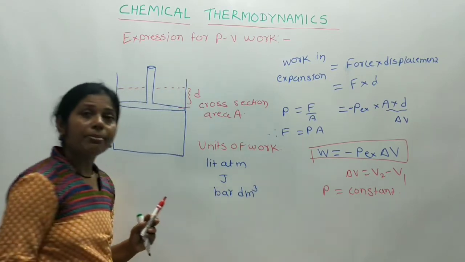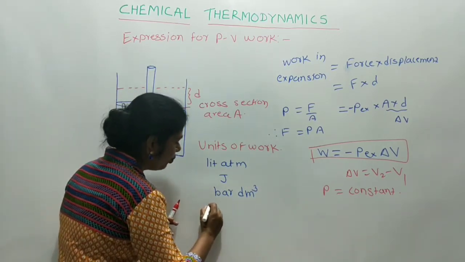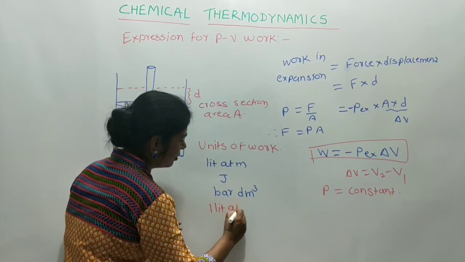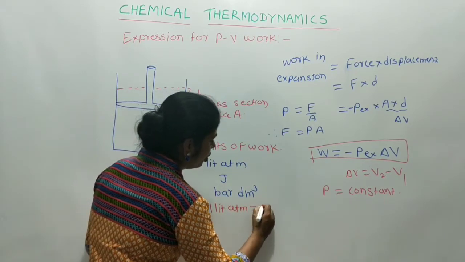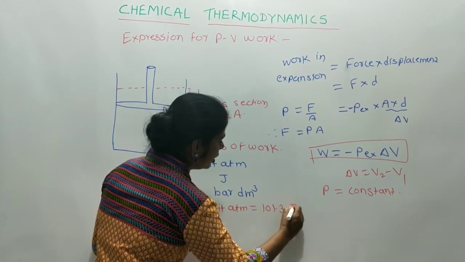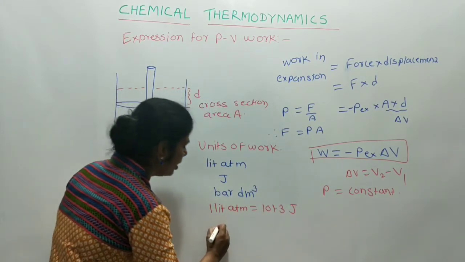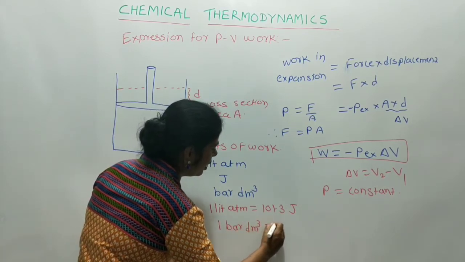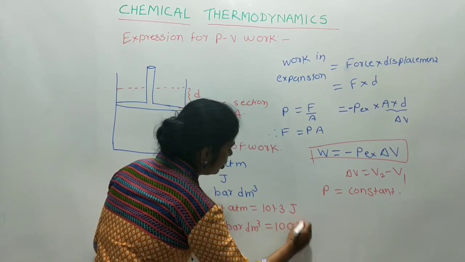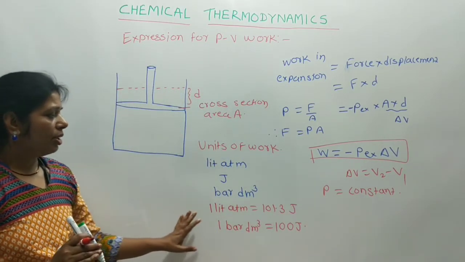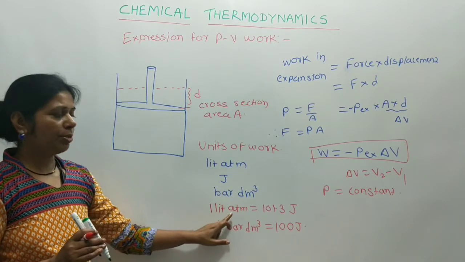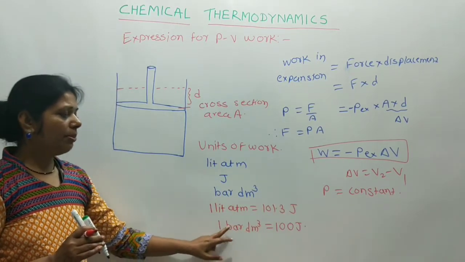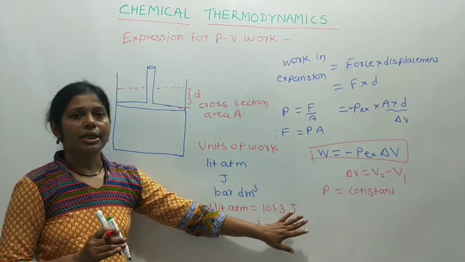Now also remember the conversion, that is, 1 liter atmosphere is equal to 101.3 joule, and similarly 1 bar decimeter cube is equal to 100 joule. Now these are the conversions of unit.